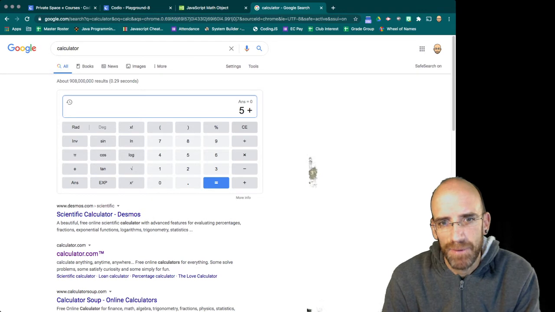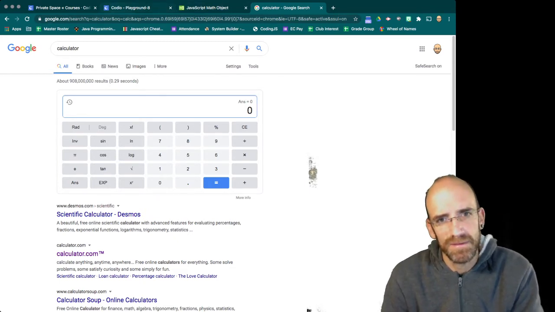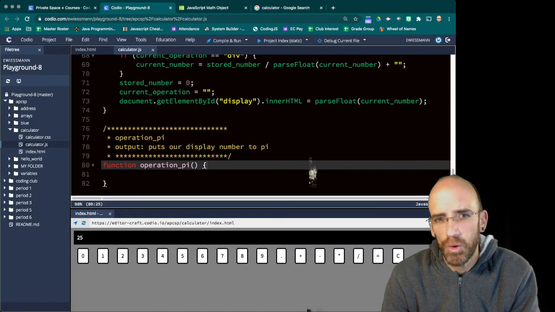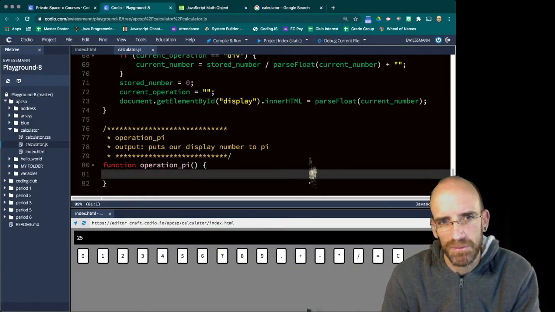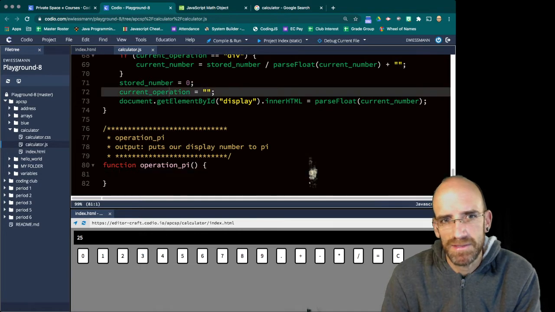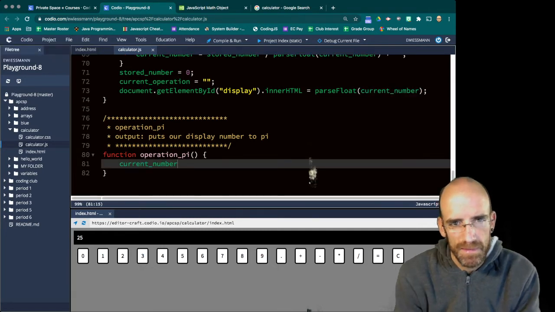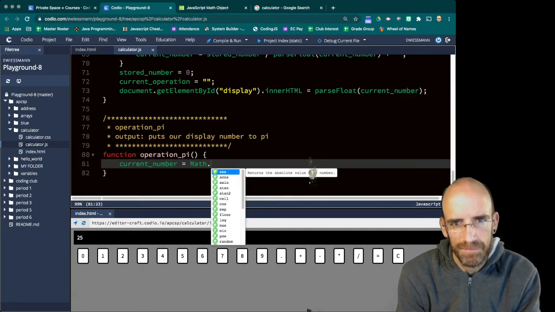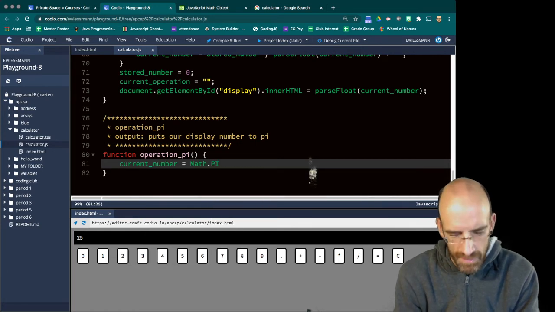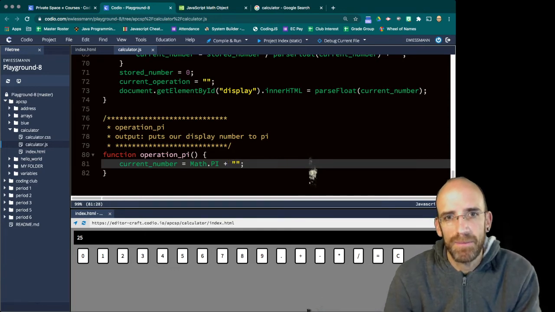Now, if we have 5 and then we type pi, that one's multiplying. We're not going to do multiply. We could, if that's how calculators handle pi, or we could just replace the number. I'm actually thinking I'd rather just replace the number. All we have to do is say our current number equals Math.PI, plus an empty string, because our current number is a string. And then we want to display the current number.